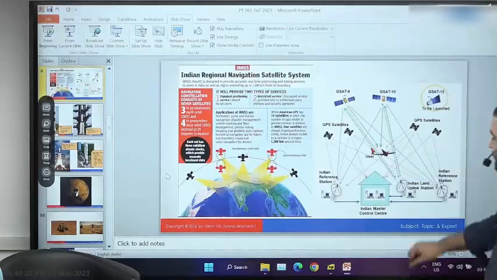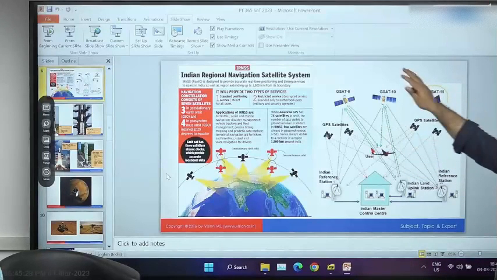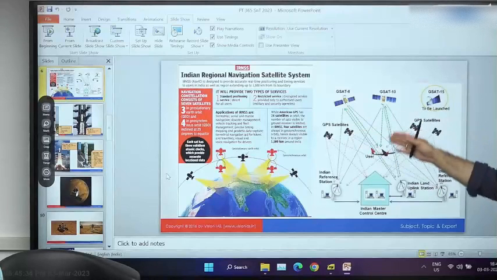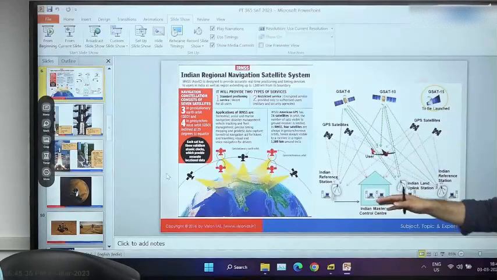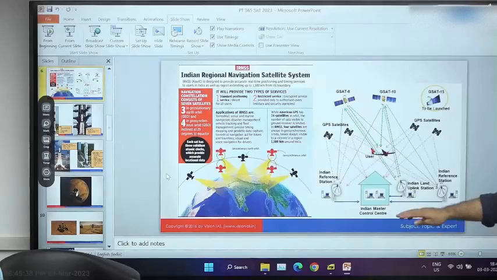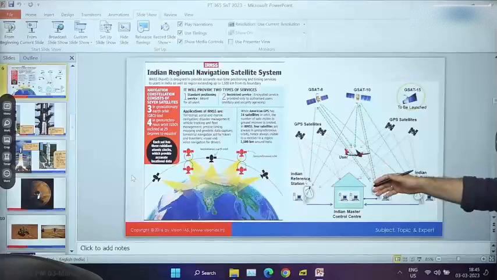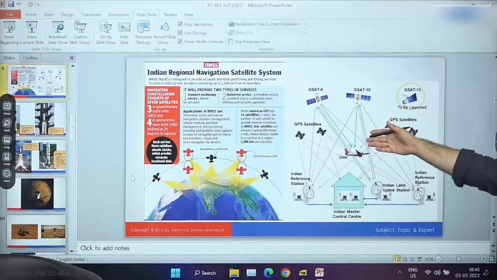So by the way, this is a dedicated infrastructure which comprises our own communication satellites, GPS satellites, then data centers on ground. These data centers receive a lot of data from satellites, and using communication satellites they can send communication to airplanes.